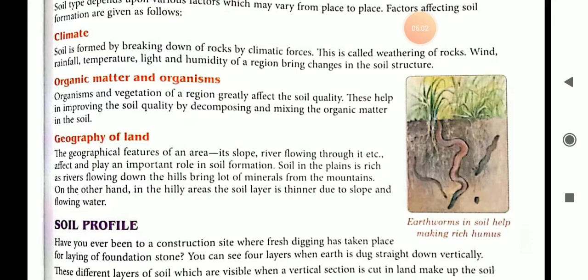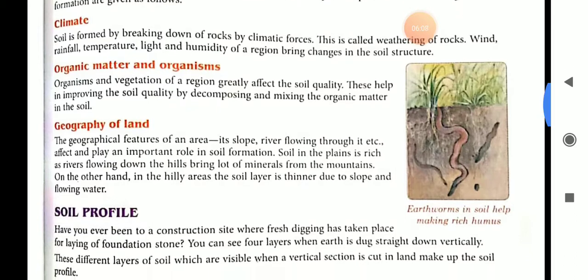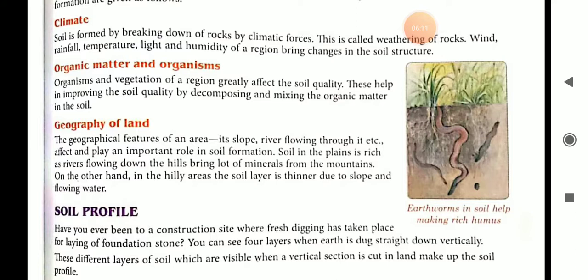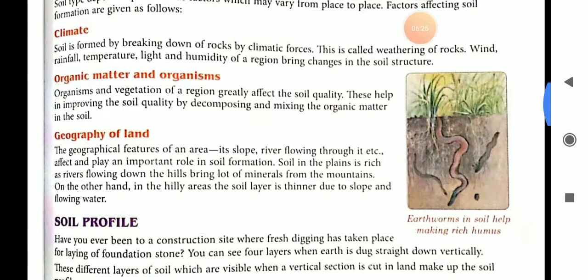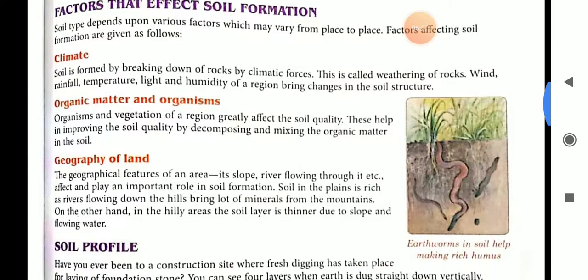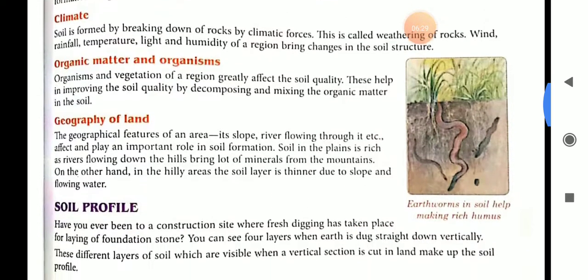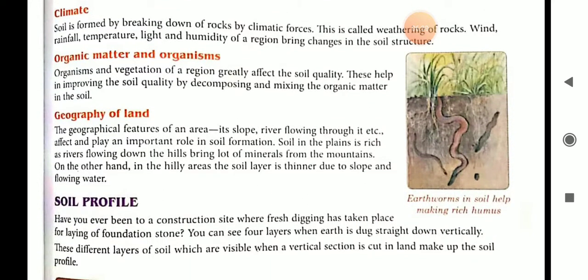This helps in improving the soil quality by decomposing and mixing the organic matter in the soil, because these organisms, the animals, when they die, they get mixed with the soil and get decomposed. So it also affects the soil structure.